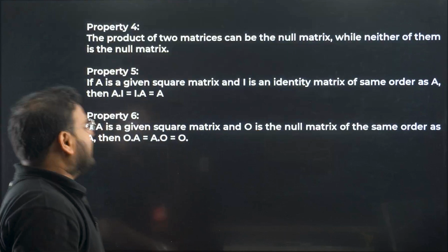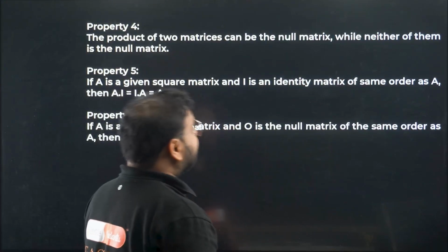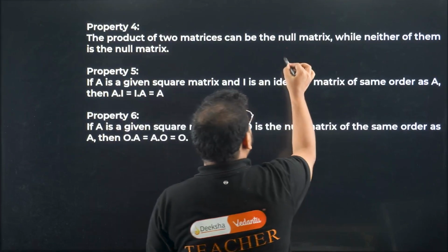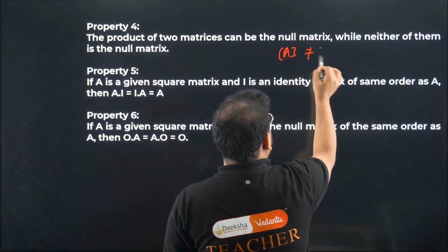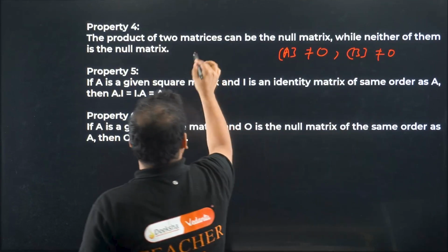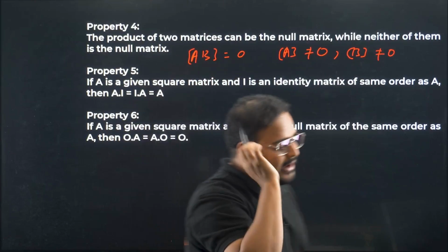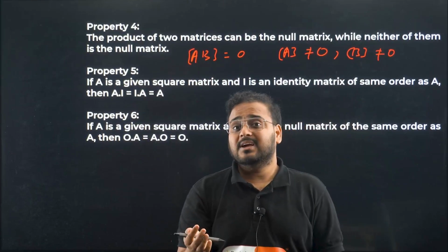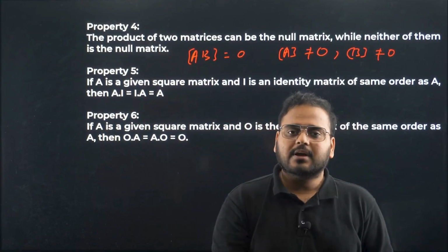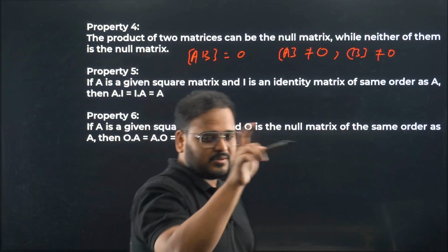Okay. Now some more properties. Property number 4, the product of two matrices can be a null matrix while neither of them is a null matrix. Means matrix A is not a null matrix and matrix B is also not a null matrix, but even the AB matrix can be a null matrix. My point is, even though A and B are individually not null matrices, the result can be a null matrix. But how come so? Because when you multiply the matrices A and B, what happens is you multiply and then add.